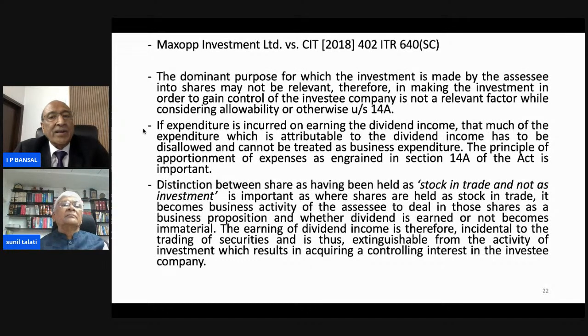The earning of dividend income is therefore incidental to the trading of securities and is thus distinguishable from the activity of investment which results in acquiring controlling interest in the investee company. So this has also been distinguished. If dividend is earned out of stock in trade, then it is not exempted dividend.